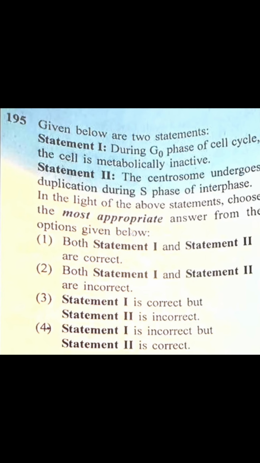Given below are two statements. Statement 1: during G0 phase of the cell cycle, the cell is metabolically inactive. No, it is metabolically active, but it is suspended. So statement 1 is incorrect. Statement 2: the centromere undergoes duplication during S phase of interphase. Correct. So the correct option is 4. 1 is the correct option.